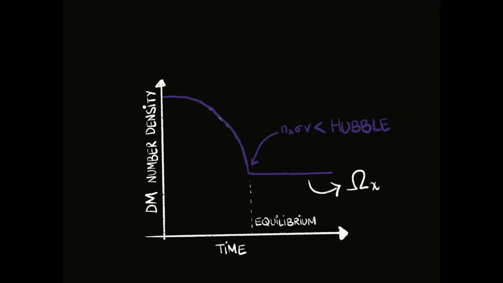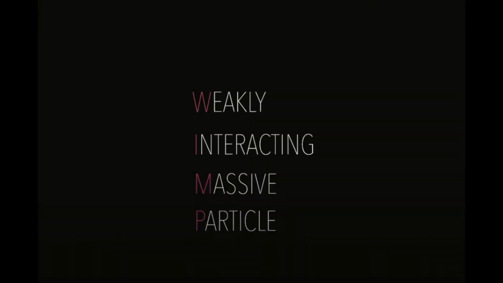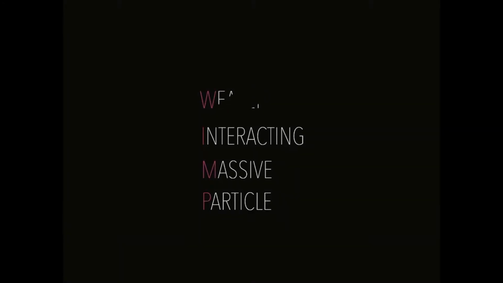The beauty of the WIMP paradigm is that if we assume weak scale masses and couplings for dark matter, we coincidentally reproduce the dark matter abundance inferred from the CMB. And of course, this is a really cool thing that pops out of the WIMP paradigm. But there is one small problem. We've been searching for WIMPs for several years, and so far none of our experiments have turned up anything interesting.